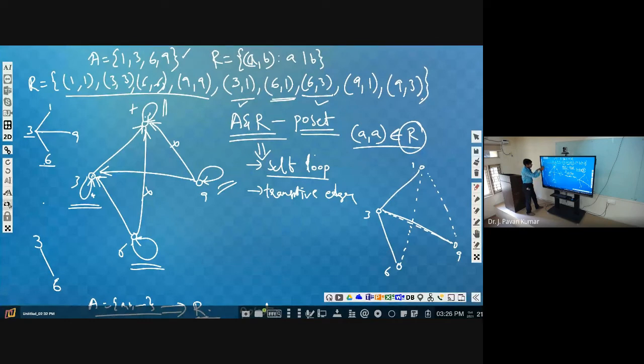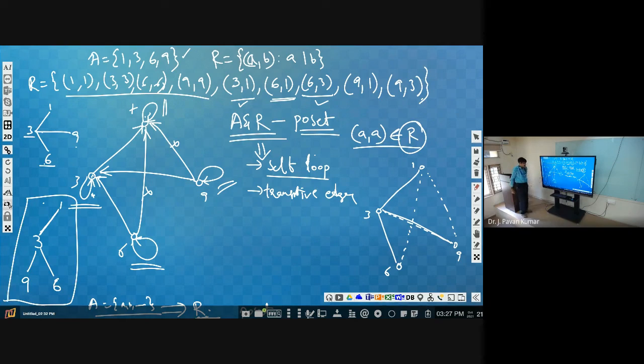Next, 1 is on top of 3. Why? Because 3 is related to 1. So we can create another level for 1. Next, coming to 9, we have 9 at a lower level to 3, isn't it? Why? Because 9 is related to 3. So it should be here. Now this is the relation I am saying.